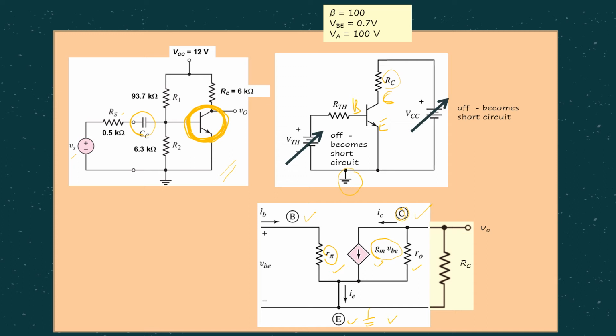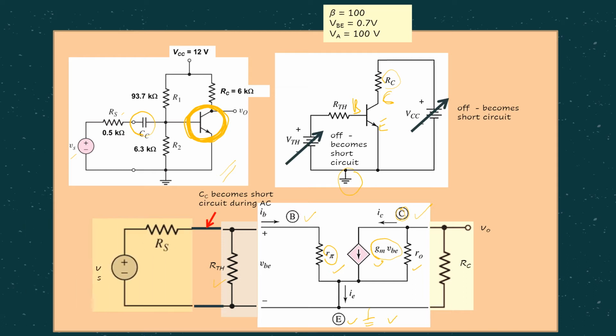Another thing is we have RTH. This RTH is between the base and the emitter or the ground. We replace accordingly. And remember, as I mentioned just now, the capacitor can be replaced with a short circuit. Then we have RS here, represented by this, and VS represented by this. So this is our small signal equivalent circuit that we can use for AC analysis to represent the actual BJT circuit that we discussed here.